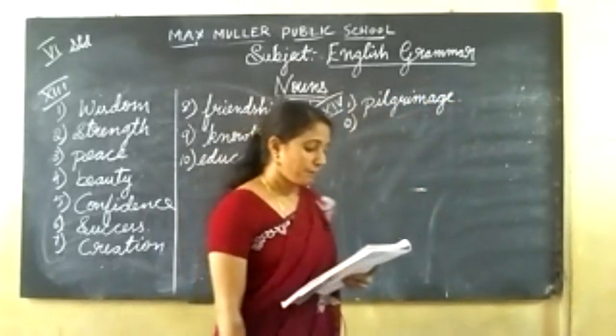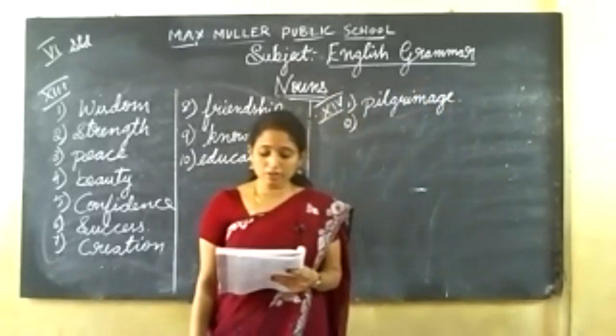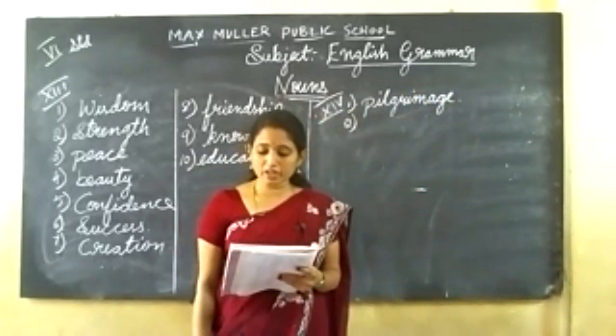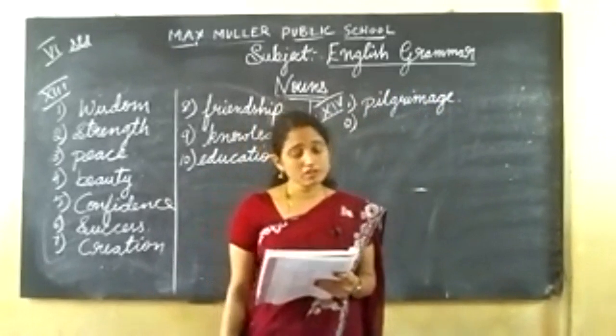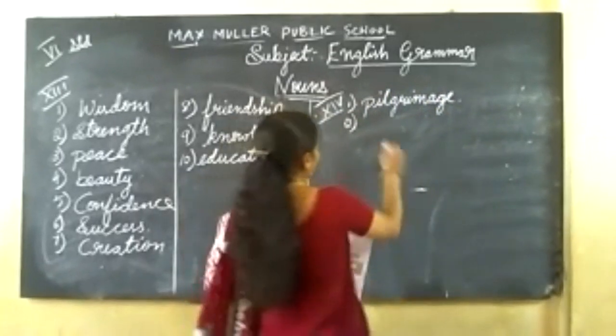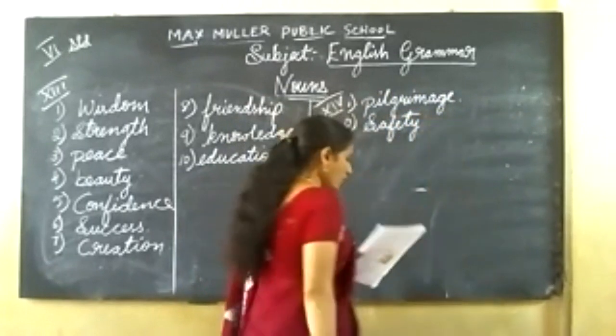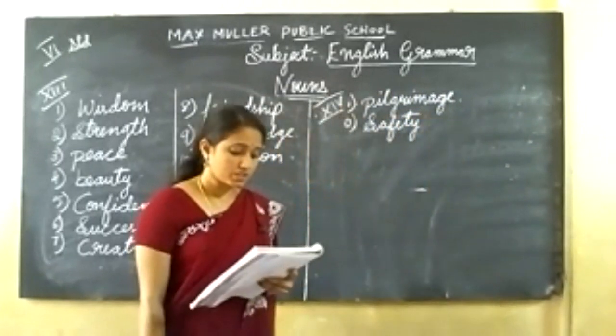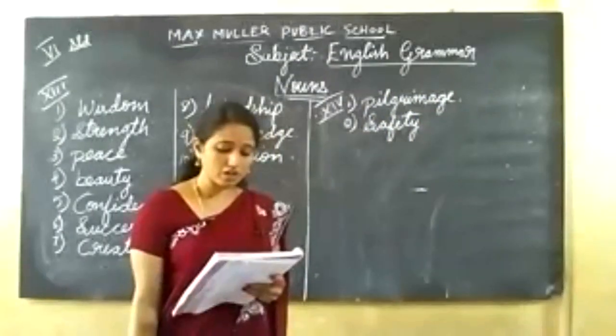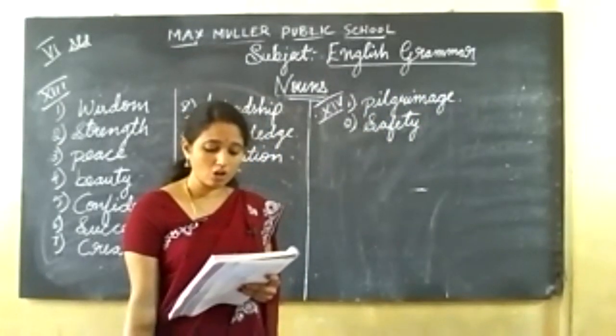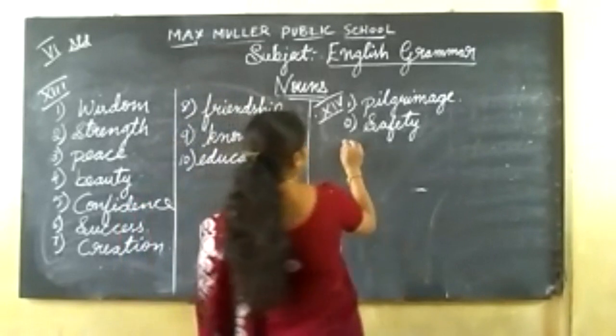Second one, parents are responsible for the dash of their children. Safety. Safety of their children. Miss Gracie receives her guest with a lot of warmth.